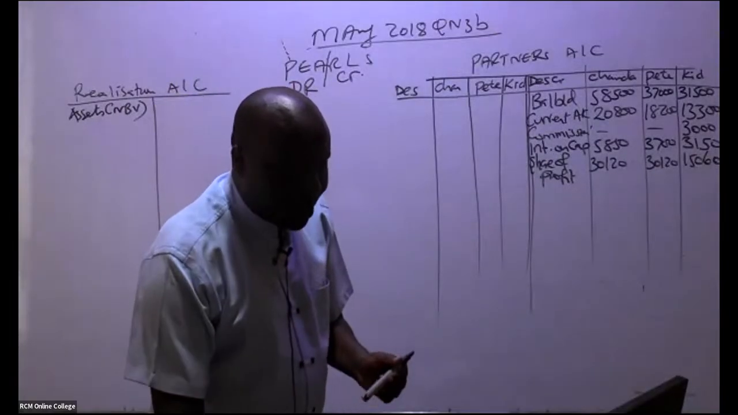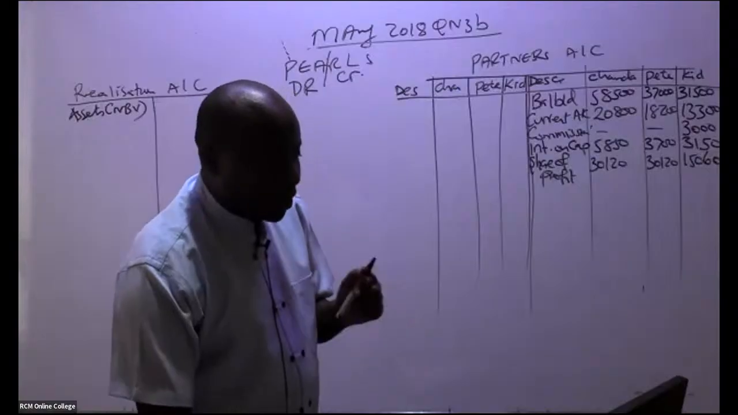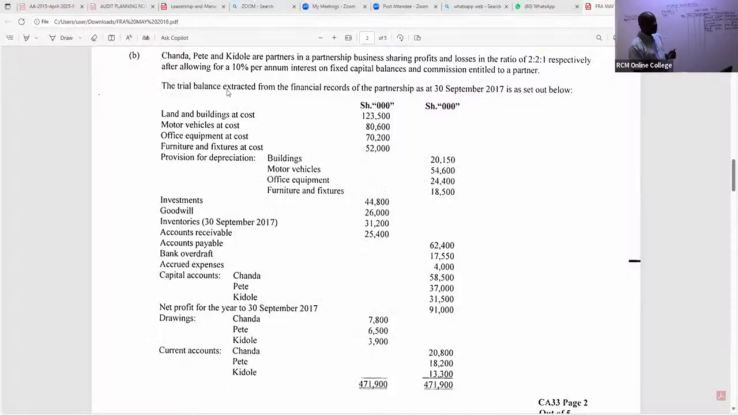So then you go straight away to the trial balance. So trial balance, what have they told us here? In the trial balance, we can see the trial balance extracted from the financial records of the partnership as at 30th September 2017 is set out below. So you can see we have land and the buildings. We have motor vehicles at cost. We have office equipment at cost. We have furniture and fixtures. And then you can see we have provisions. So ask yourself, amongst these assets, which assets were taken up by the limited company?